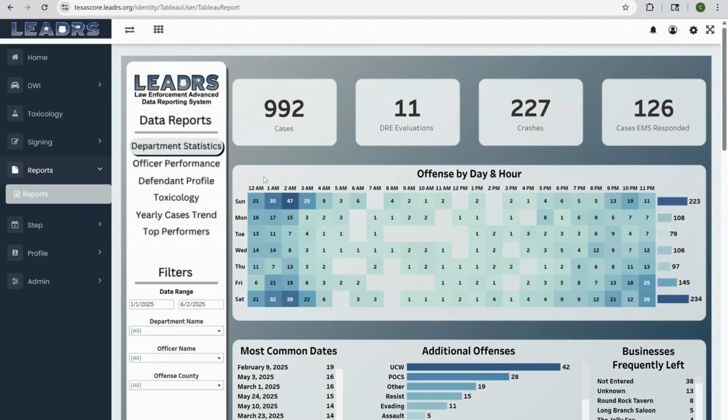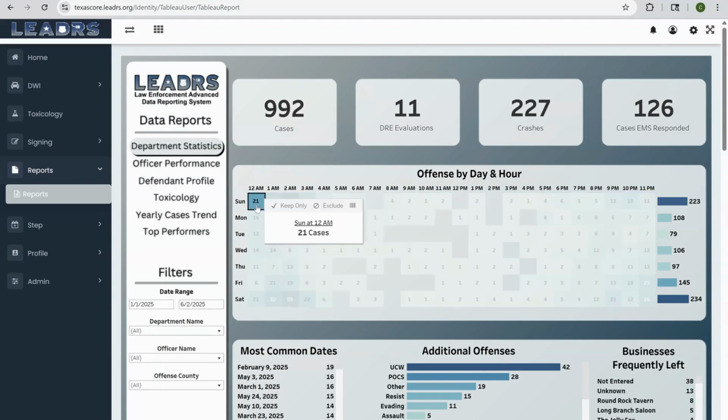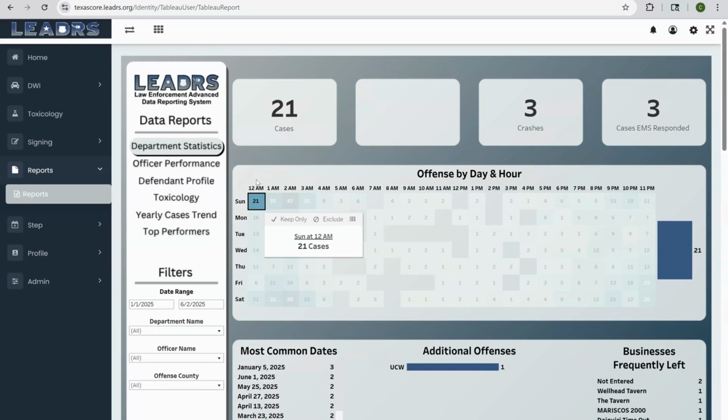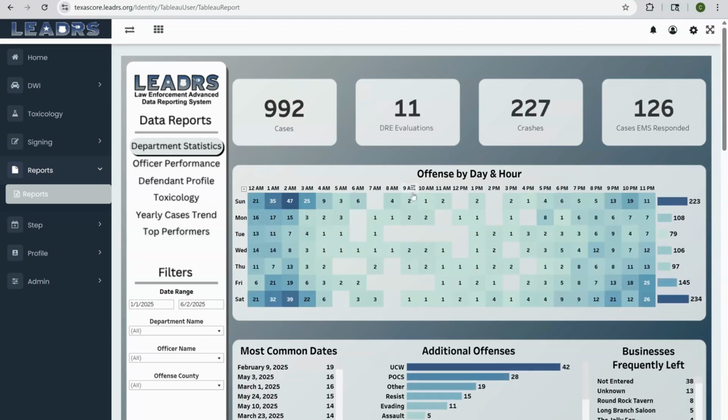The data is filterable, meaning you can click on any of these tabs and filter out what you want to see. So if I wanted to look at just DWI cases on a Sunday at 12 a.m., it's going to filter out those cases for me. The data then changes based on those cases. For example, the most common date of cases on a Sunday at 12 a.m. is January 5th. I can uncheck it to restore the data.